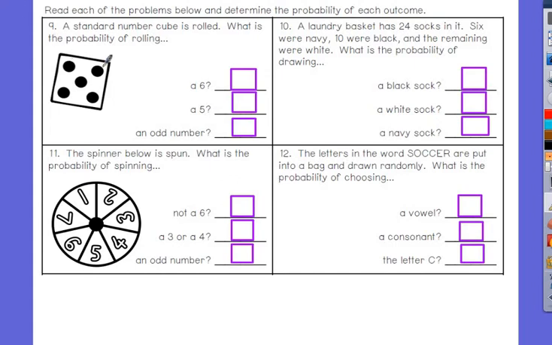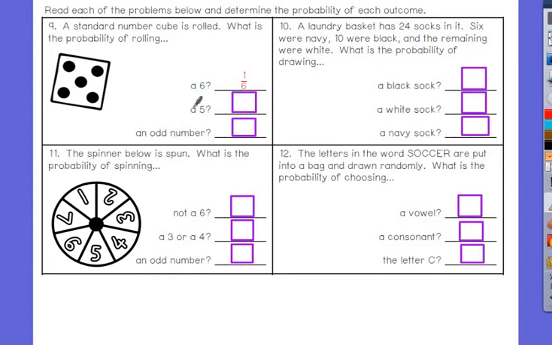Number 9 says a standard number cube is rolled. How many sides are on a cube? 6. So what is the probability of landing on a 6? How many sides have a 6 on it? 1 out of how many total sides? 6. So the probability would be 1/6.